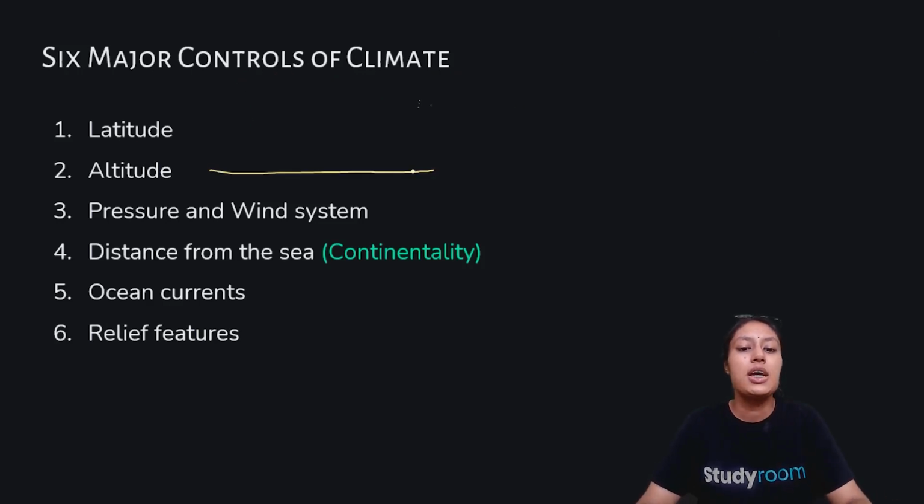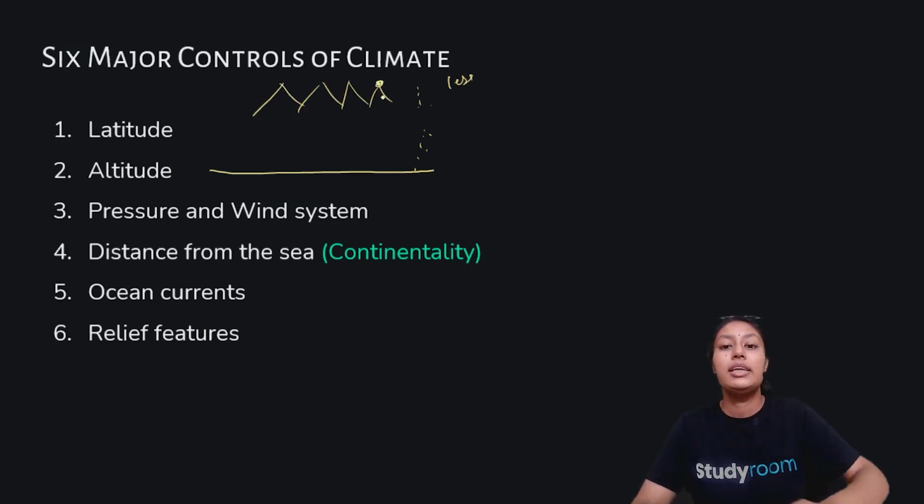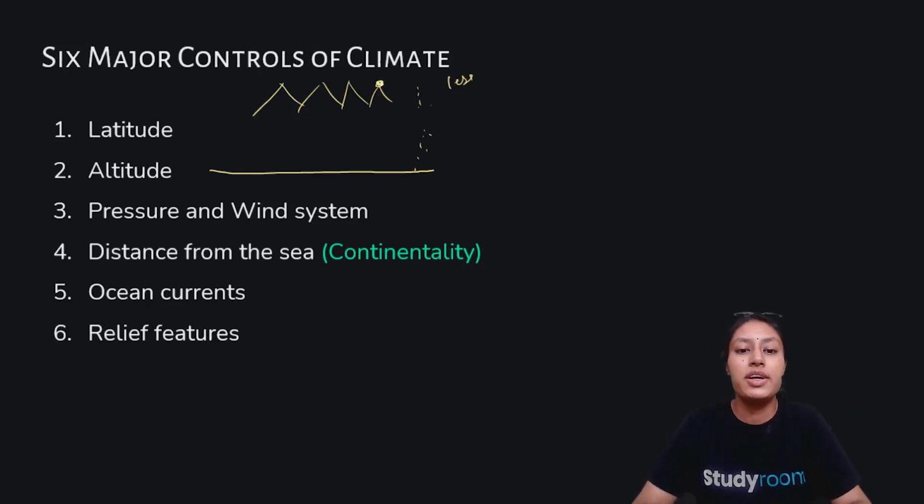Altitude is the height above the earth's surface. As we go higher, the temperature will be less there. That is why in regions where there are mountains or high altitudes, the climate remains very cold even in the summer season, because the temperature is lower at altitude. Third is pressure and wind system.